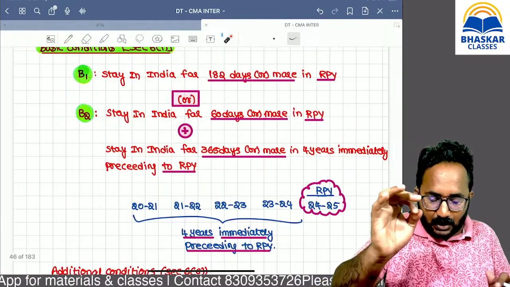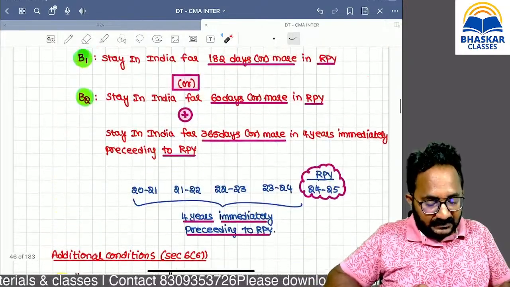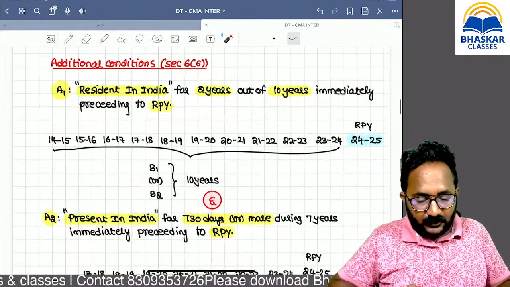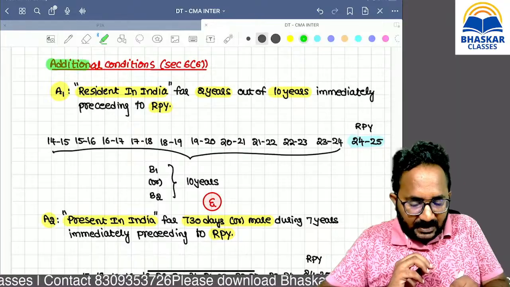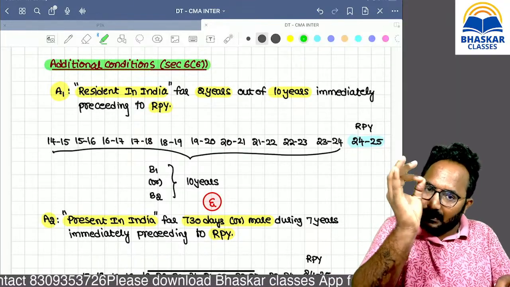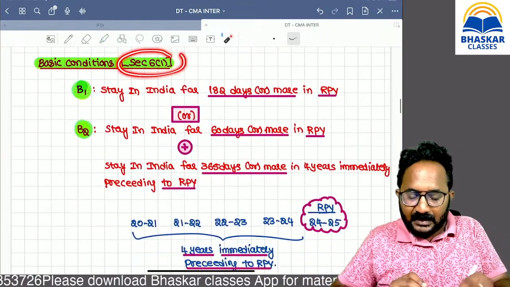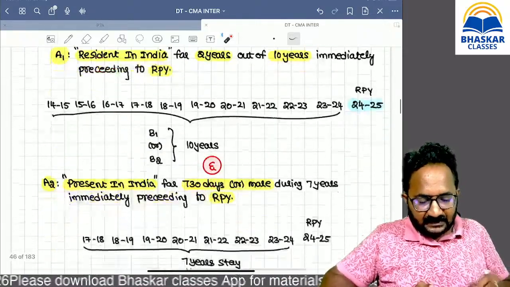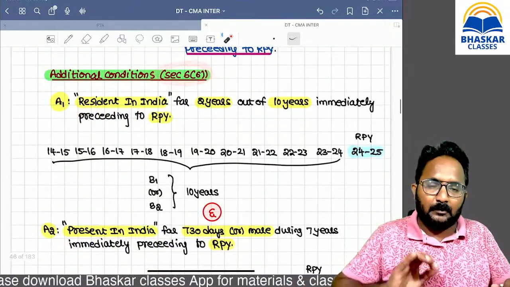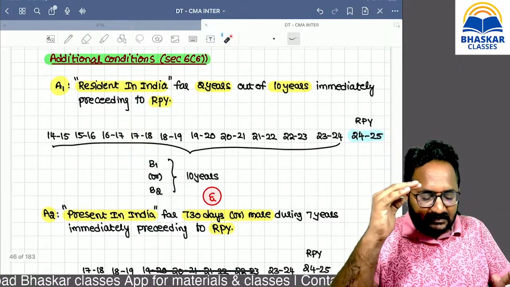Then the answer is what? Resident. Now if you got an answer as a resident, then we have to verify the additional conditions. Additional conditions are given in section 6 subsection 6. Section 6 subsection 1 is talking about the basic condition; section 6 subsection 6 is talking about the additional conditions. And the conjunction between the additional conditions is what?